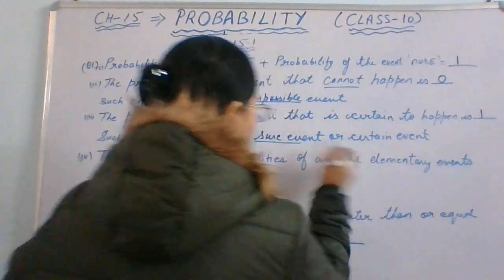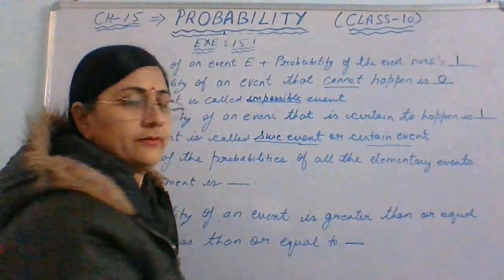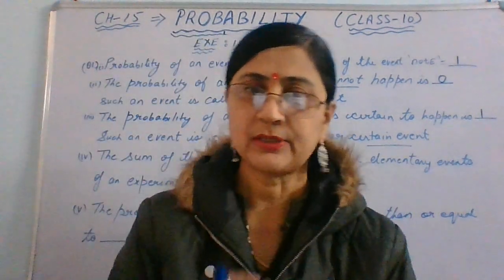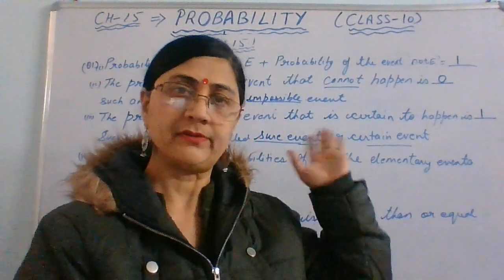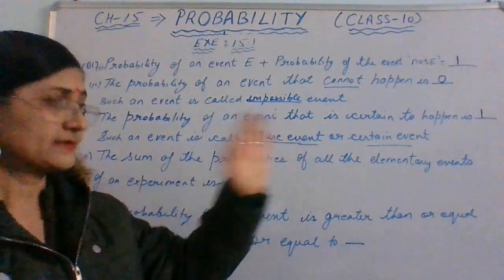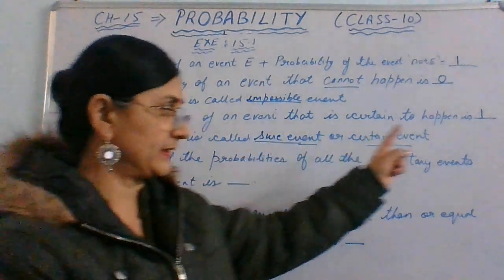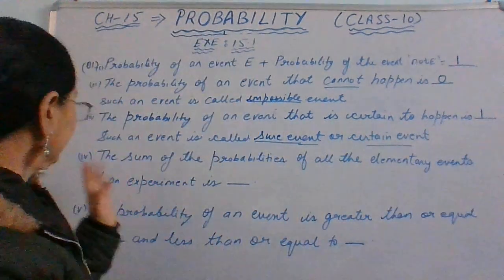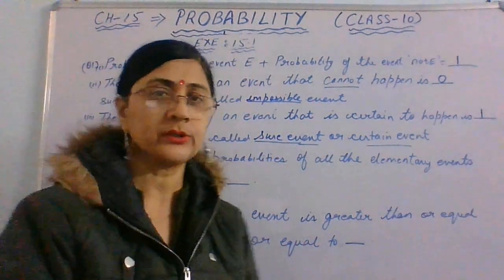You are 100% sure, so it's a sure or certain event, and its probability is 1. I hope it's clear.